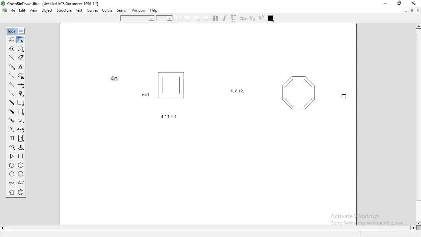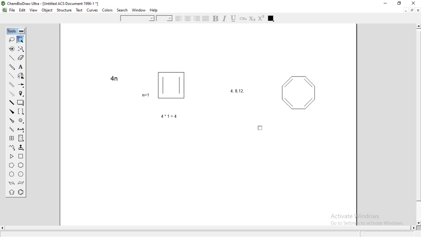So this compound, it is cyclic, it is planar, it is conjugated, and it obeys your 4n rule, and it is having even number of pi bonds. Okay, so that's why this compound is an anti-aromatic compound. So tell me how many pi bonds are there in this molecule?